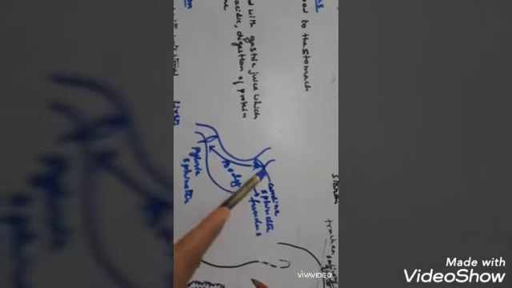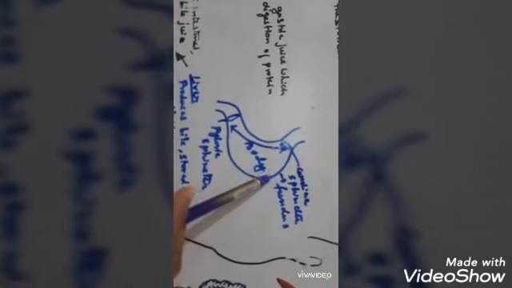Next comes the stomach. The stomach is a bag-shaped, sac-like structure having two sphincter muscles, the cardiac sphincter and the pyloric sphincter. The stomach is slightly U-shaped, as you can see here.